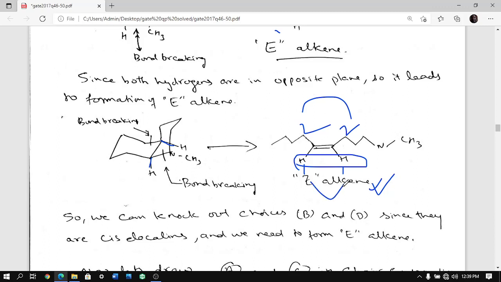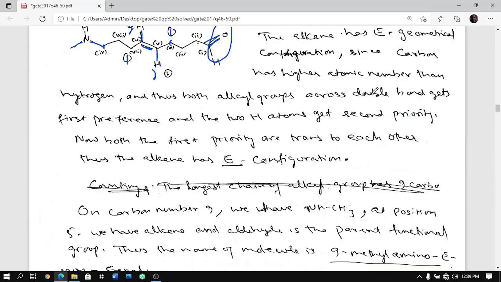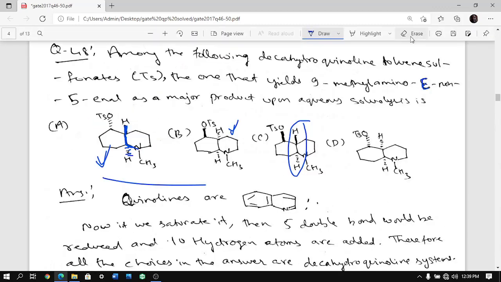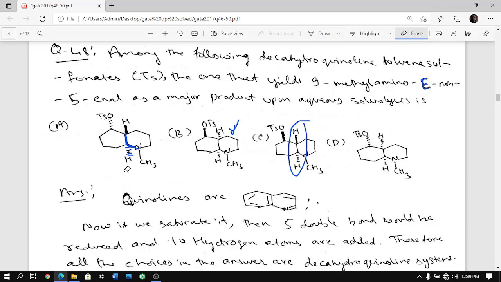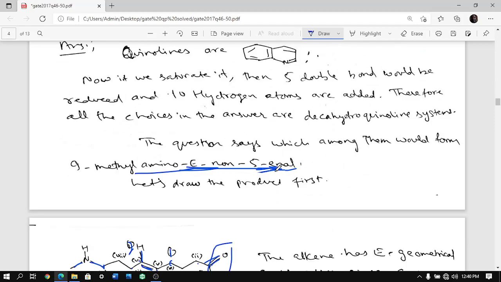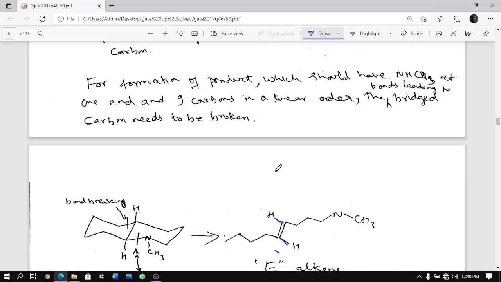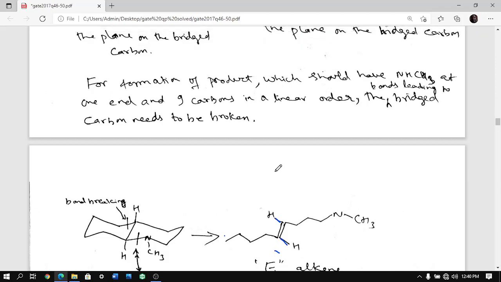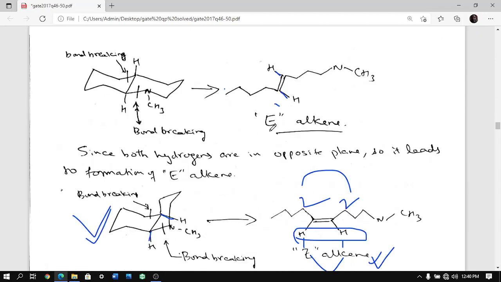So very clearly we cannot use cis-decylene, you have to use trans-decylene. So which are the trans-decylene systems provided in the question? The trans-decylene systems provided in the question are this one, because here hydrogen is toward the viewer and here hydrogen is away from the viewer, and this one: A and C. Now B and D have been neglected because they were cis-decylene, and we saw cis-decylene is not giving your E-alkene product.